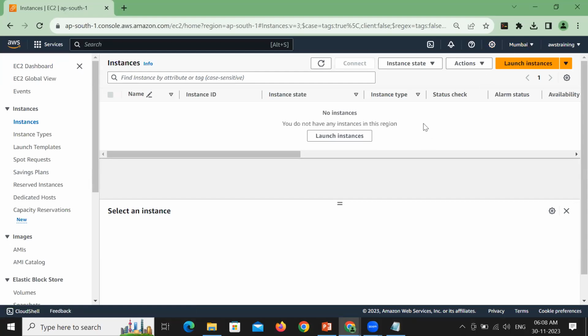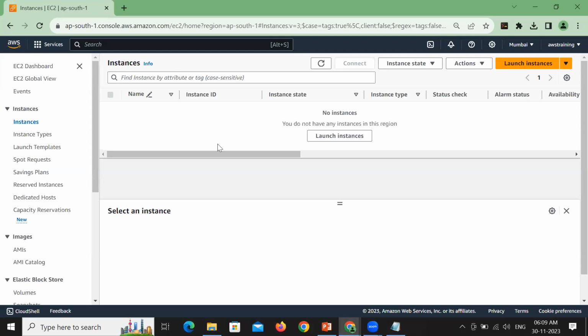I'm now pointing to the Mumbai region. Remember in which region you are creating instances. If you are getting a default region, it is better to change it to the Mumbai region. Remember the region in which you are creating the instances. Perfect. So let me go ahead and create a new instance.